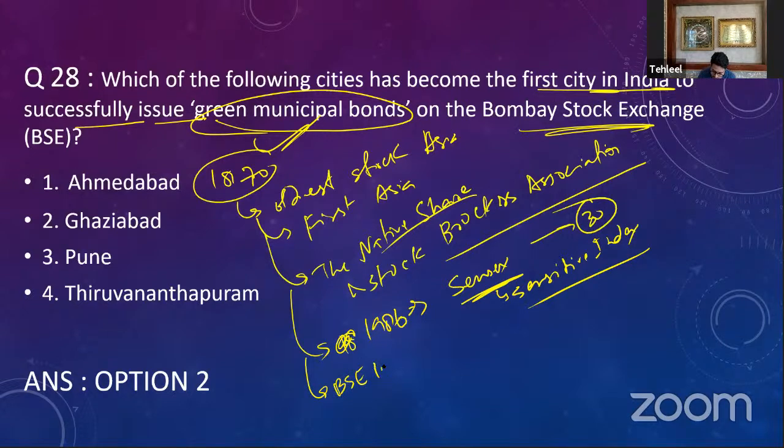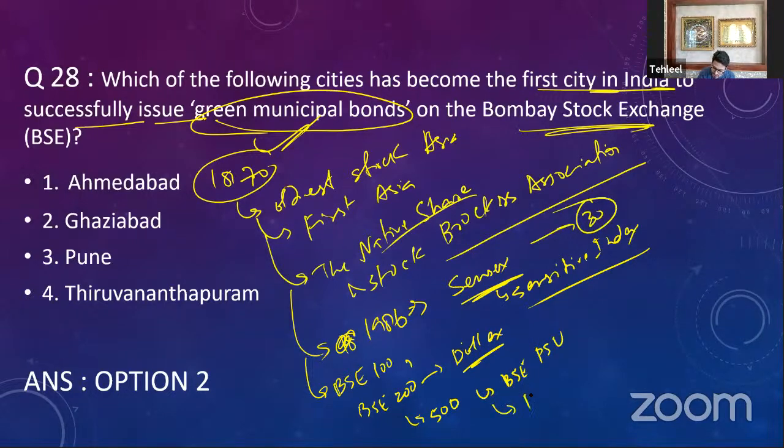Say, for example, you have Bombay Stock Exchange 100, in which we see 100 companies. You have Bombay Stock Exchange 200, and the dollar version of BSE 200 is known as Dollex. Dollex is again an index of Bombay Stock Exchange in dollars. Then you have Bombay Stock Exchange 500. Then you have Bombay Stock Exchange PSU for public sector undertakings. You have BSE Auto for automobile companies, BSE Pharma for pharmaceutical companies, and BSE Metal for companies involved in metals. Now, these are some indexes of Bombay Stock Exchange.